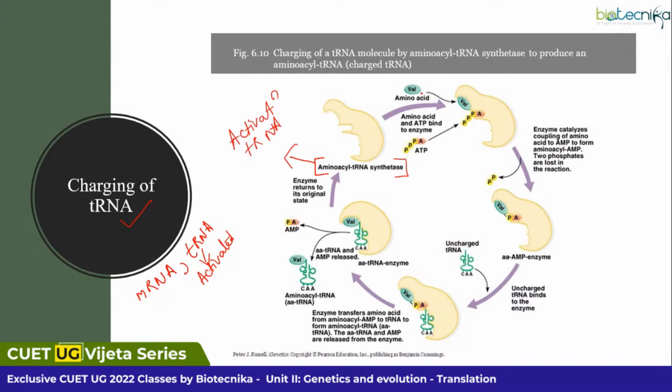Suppose we are taking the amino acid valine. Into this enzyme, valine goes along with ATP, that is adenosine triphosphate. You can see three phosphates are also moving along with adenine. So these two are moving and attached to the particular enzyme, the aminoacyl tRNA synthetase enzyme.